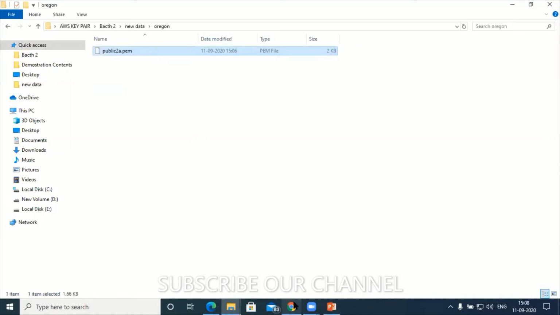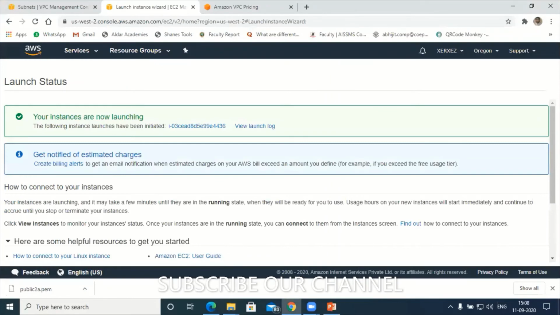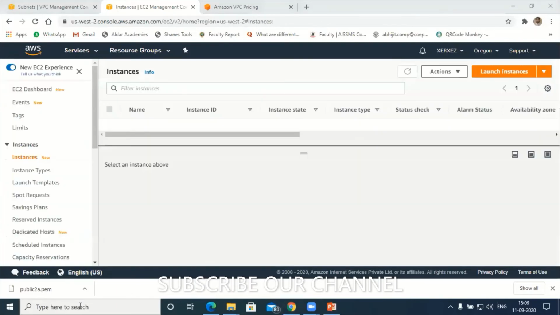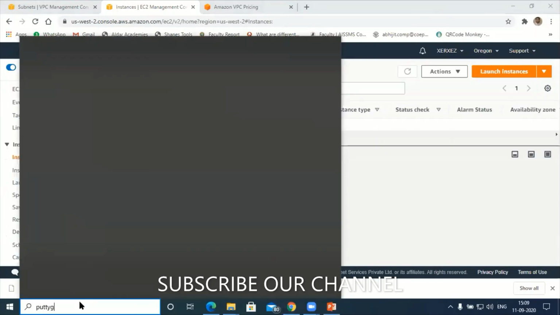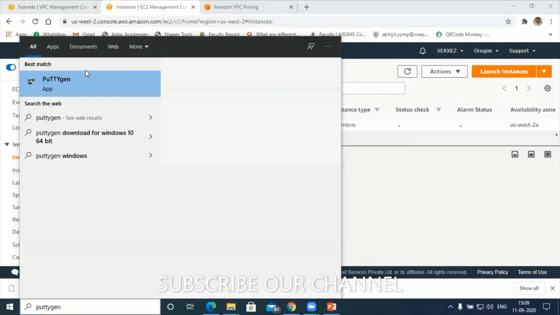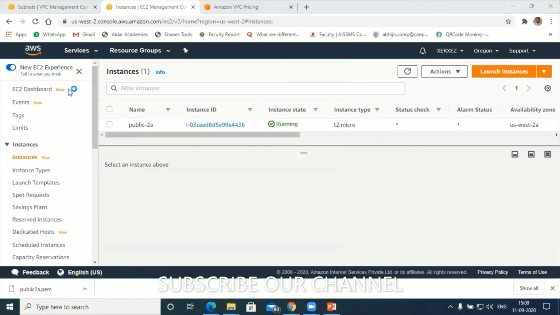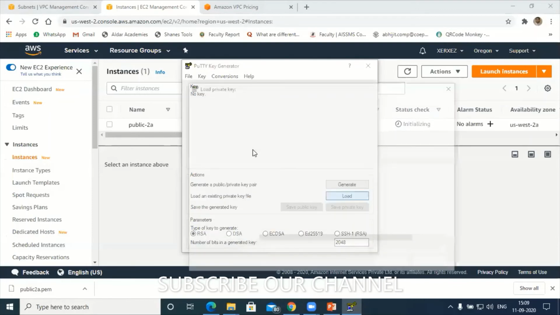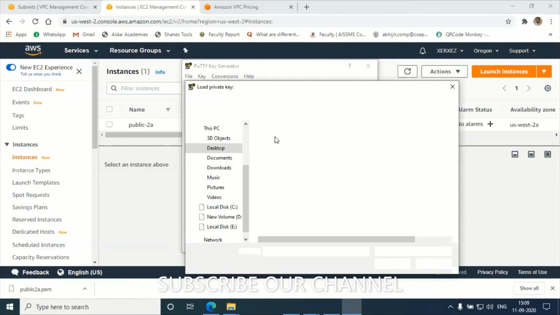Now let's go to the instance. Which screen can you see, participants?